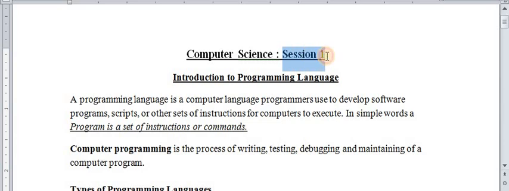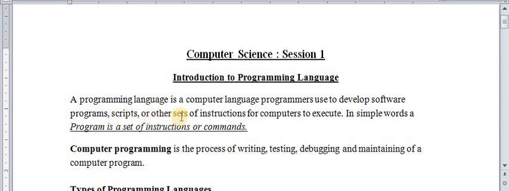Okay, in session 1 you will learn introduction to programming language. So in this session you will learn what is programming language, how many types of programming languages are, and what are the merits and demerits of different programming languages. Okay, so let's start. So what is programming language? A programming language is a computer language programmers use to develop software. So programming languages are used to develop software.